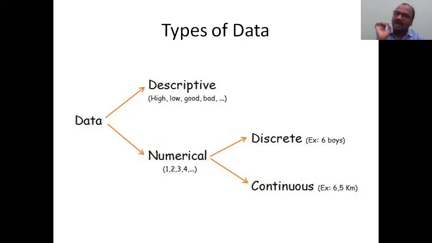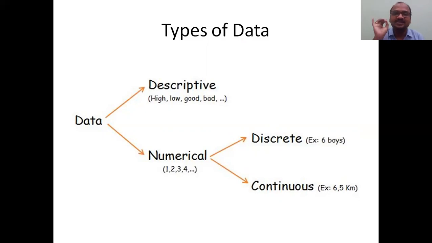This number also has again 2 types. Very simple. That is discrete and continuous. Discrete means complete. Keep in your mind. Continuous means fraction. See here, discrete means here 6 boys. Here 6.5 kilometer. Continuous data, the decimal point comes.